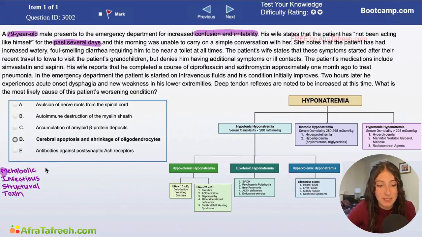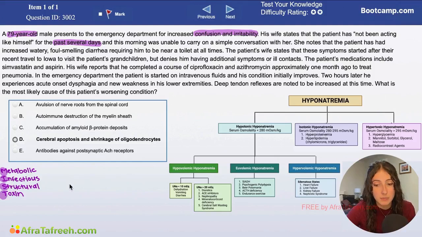So the M in MIST stands for metabolic causes. That could be kidney failure leading to uremia, anything like that. The I stands for infectious causes. So any infection, a high fever can certainly cause delirium. S stands for structural. So this would be things like, do we have a subdural hematoma? Do we have a bump to the head? A vascular accident that could be causing an acute change in mental status.